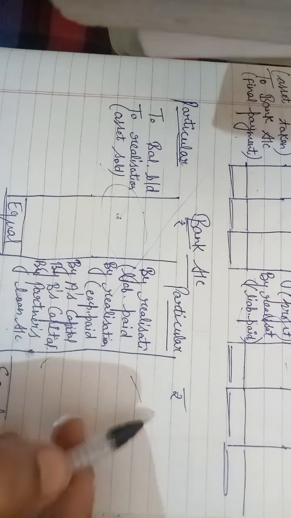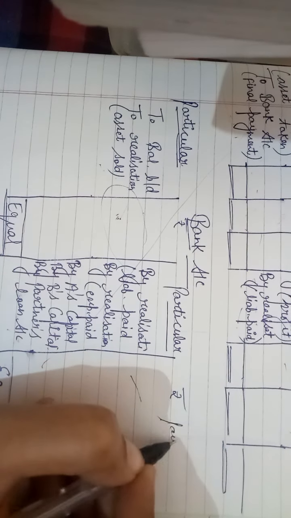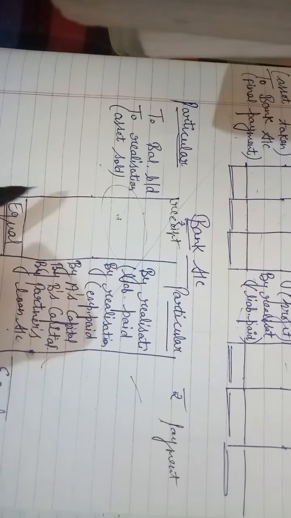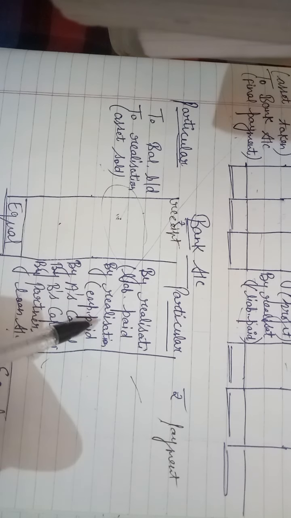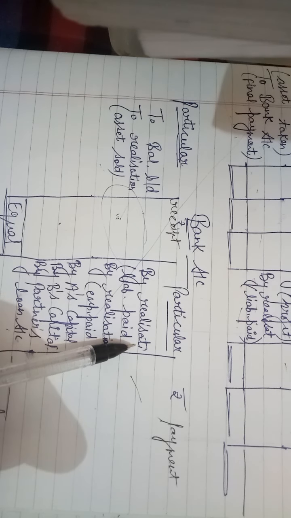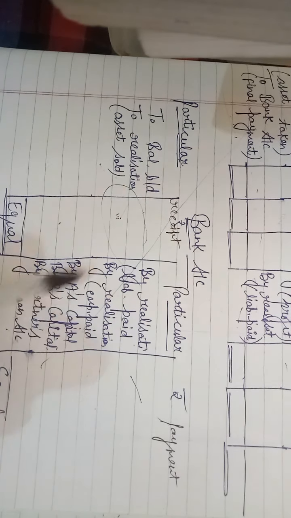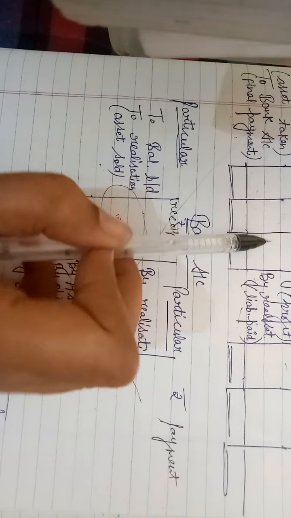Clear? So this is our payment side, and this is our receipt side. All cash receipts will be on the debit side, and all payments, like liabilities paid by check or cash, expenses paid by check or cash, or partners' payments X, Y, Z, will be on the credit side.